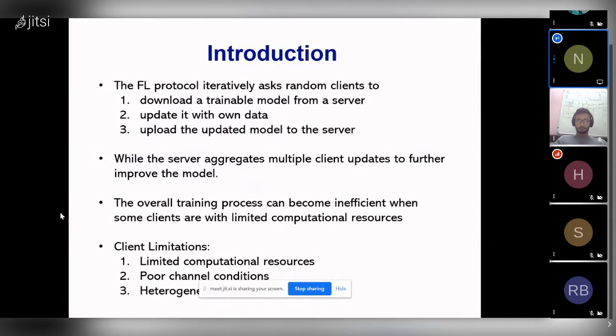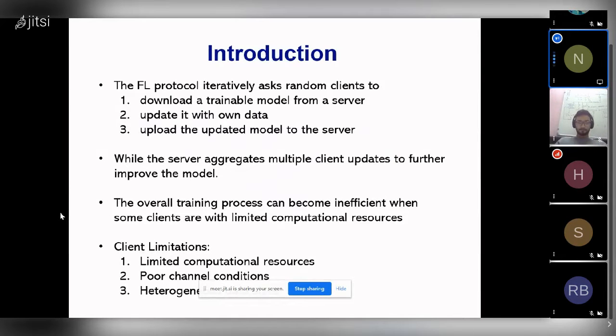So to start with, as Ramesh has already mentioned, in the FL protocol, the centralized server randomly selects the clients, distributes the model, and then the clients update the model with their own data and upload it to the server. The server then aggregates all the model updates from all the clients. In this scenario, the overall training process can be inefficient where the clients are heterogeneous.